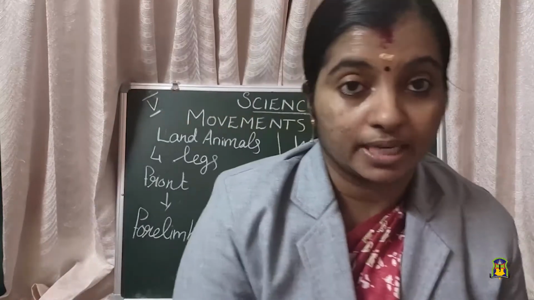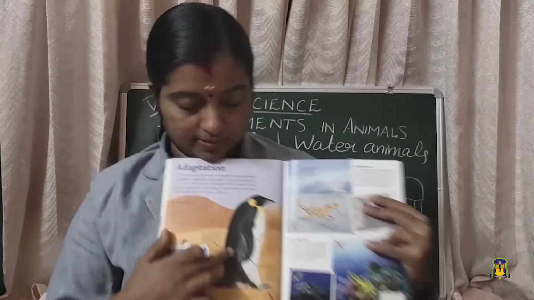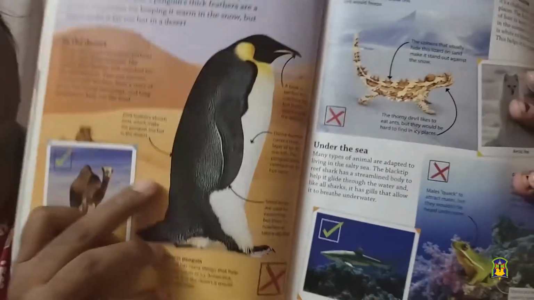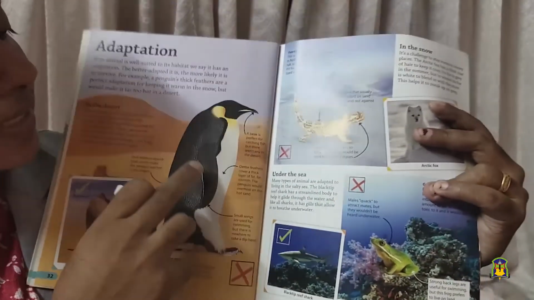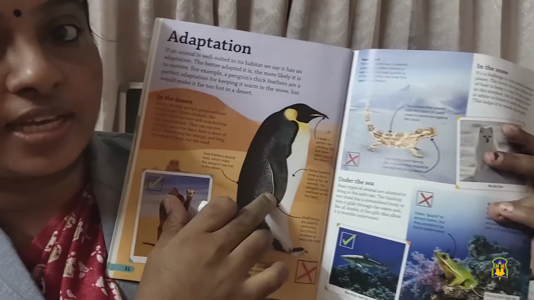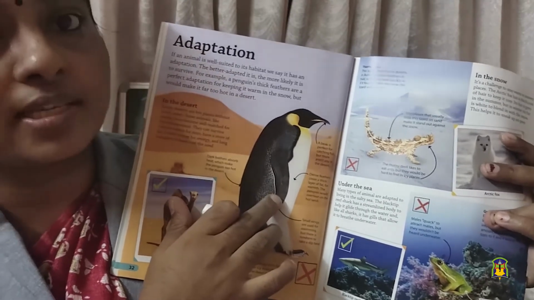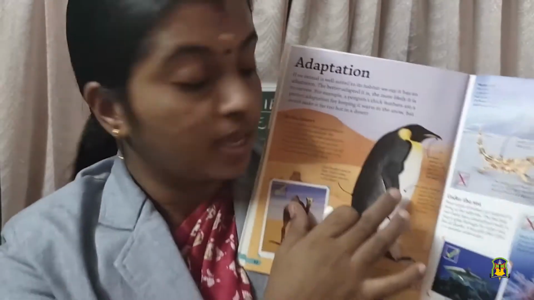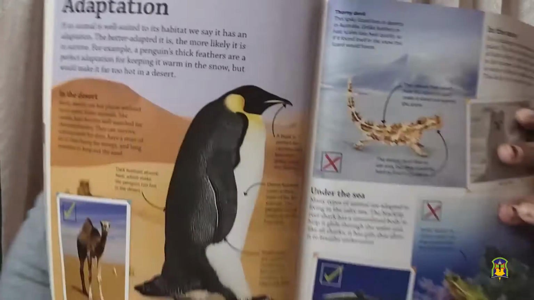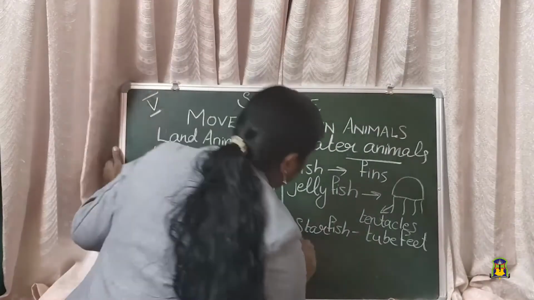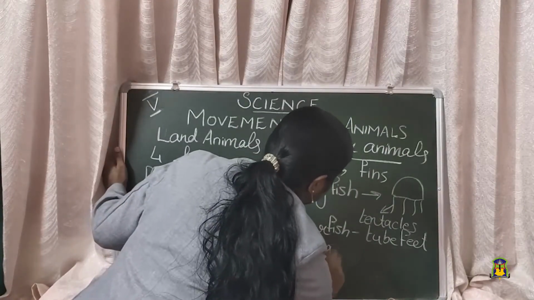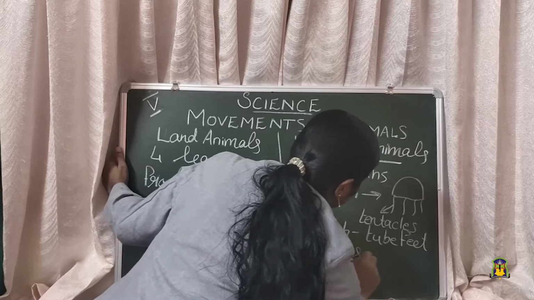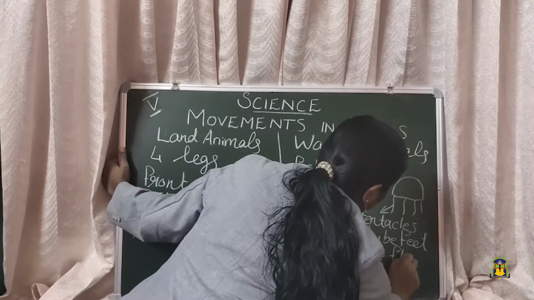Then have you seen penguins? See, this is a penguin. Can you see the penguin? It has a hand-like structure here. It looks like a hand or we can say it looks like a wing. These are called flippers. And these flippers help in the movement of the penguin. So penguins move with the help of flippers.